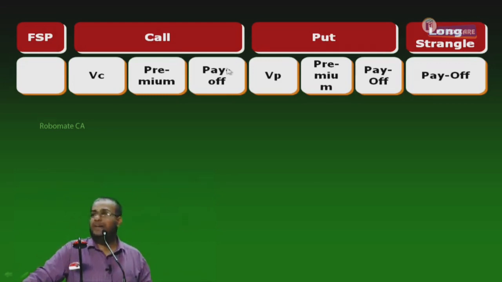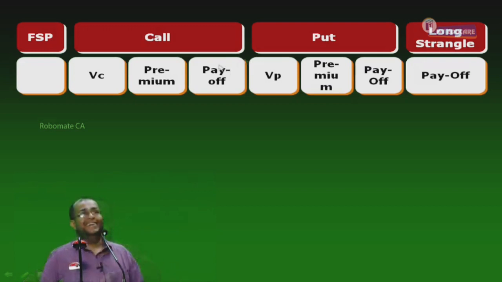Fast finish opening the columns, sir. Tomorrow, just a minute, good news. Tomorrow I have the IPCC class, so I will not be having the SFM class. They will compensate on the next Sunday.